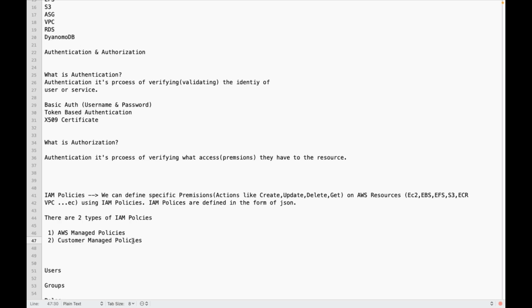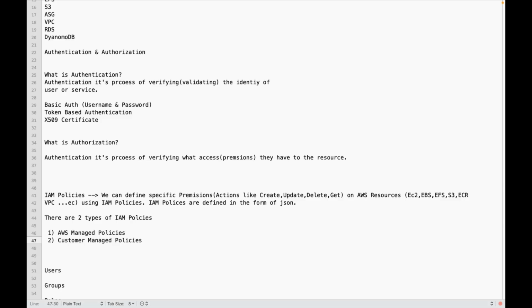AWS only pre-created a lot of policies in our account. So AWS managed policy is basically created and managed by AWS, created and administrated by AWS. So a lot of policies are created for us in advance.